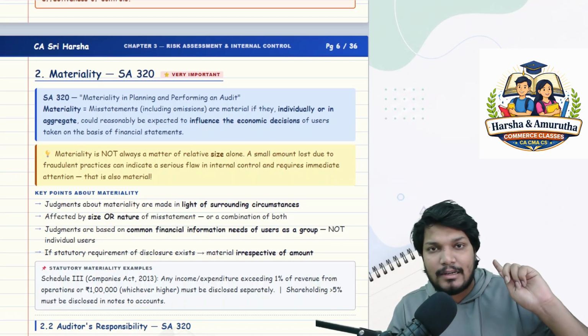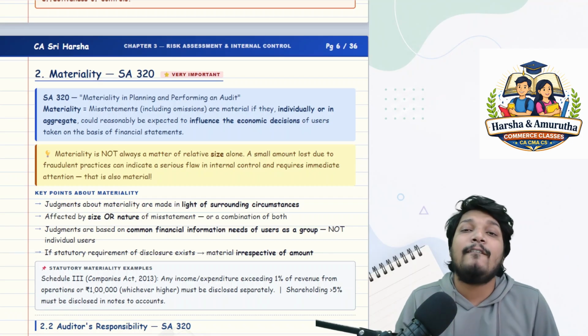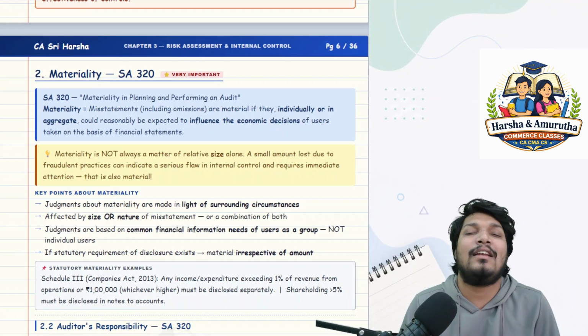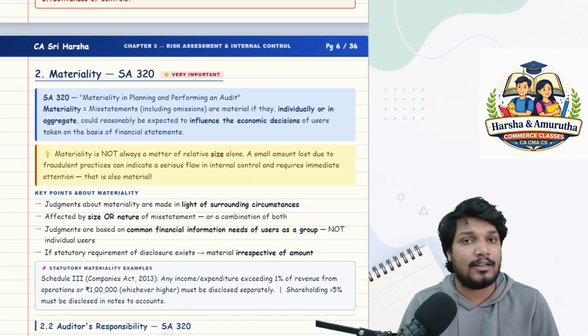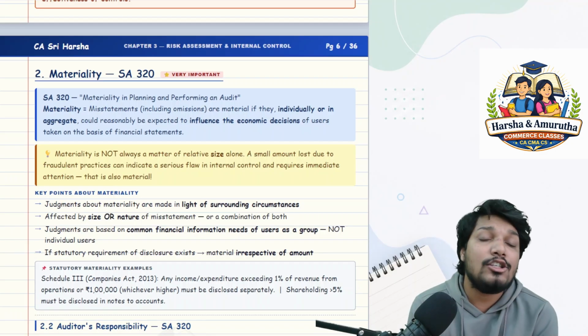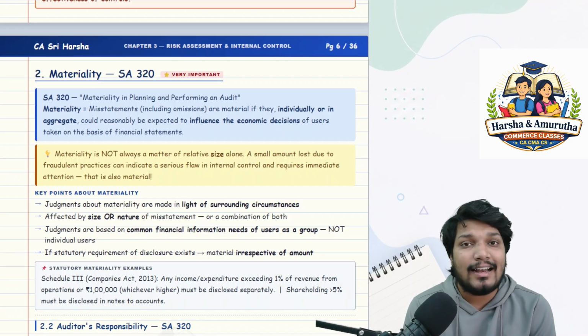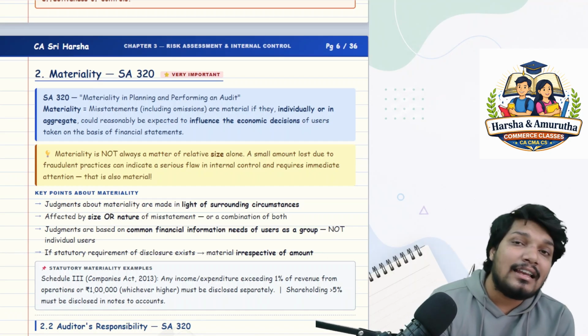Sir, first you understand materiality. Materiality is that number which the auditor, after his professional judgment, sets so that it acts as a base or a benchmark for the auditor to assess whether the company's financial statements are materially misstated or not.